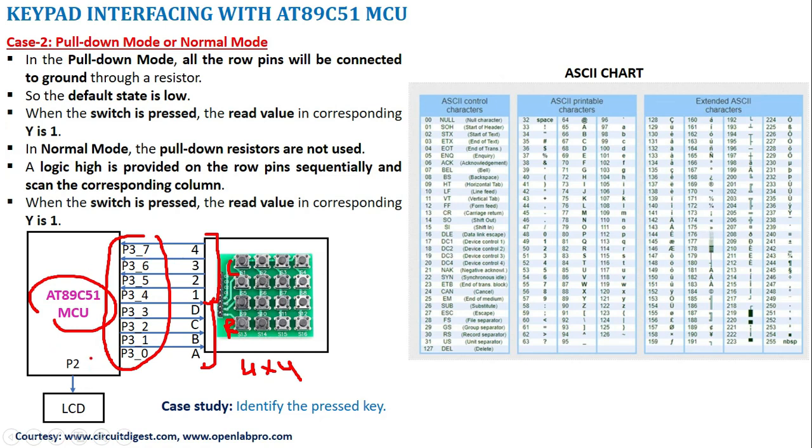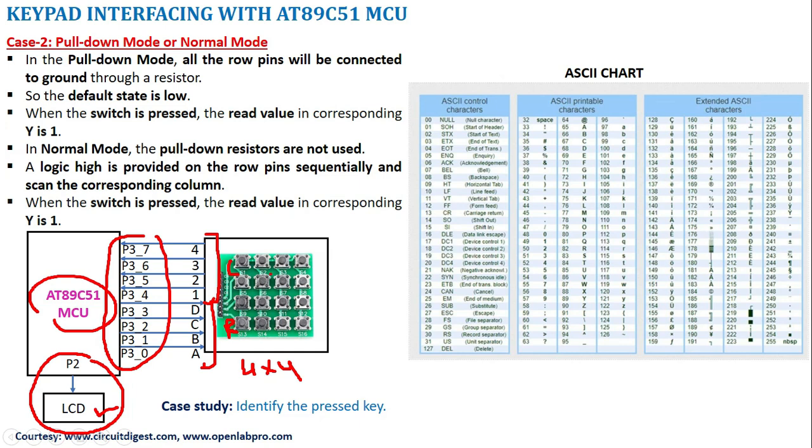We are going to connect an LCD to port 2 of the microcontroller. Whenever I press a key, the corresponding key value will be displayed on the LCD. By using this keypad, we can identify which key is pressed.